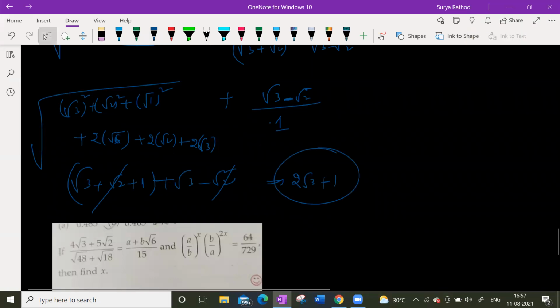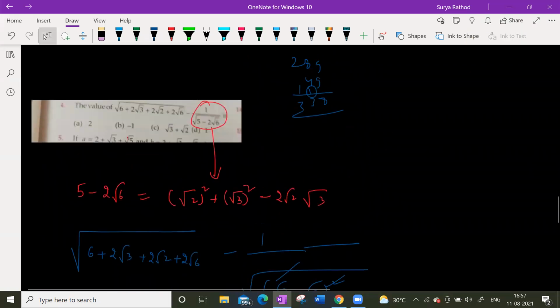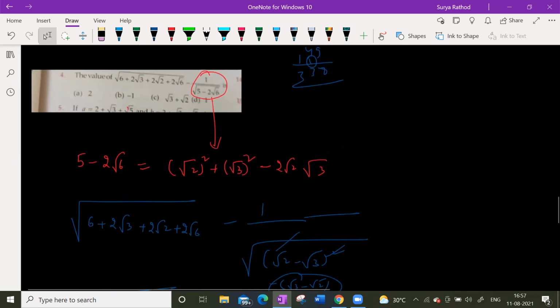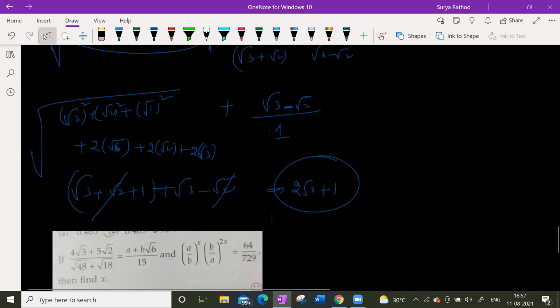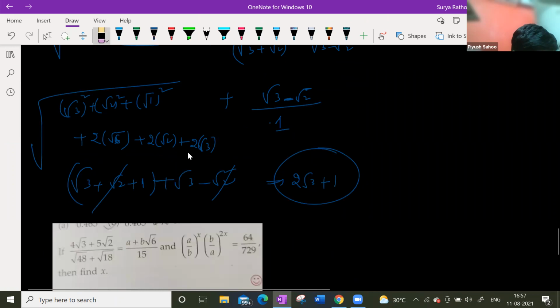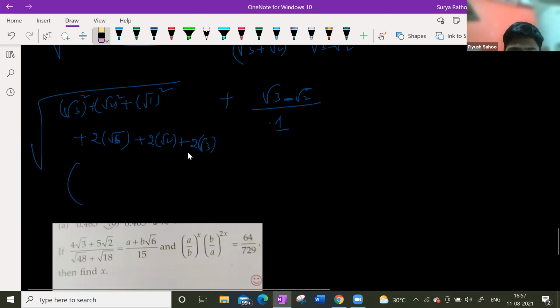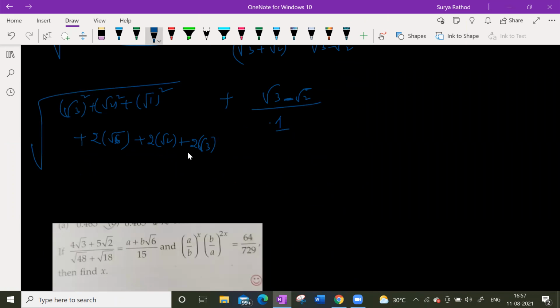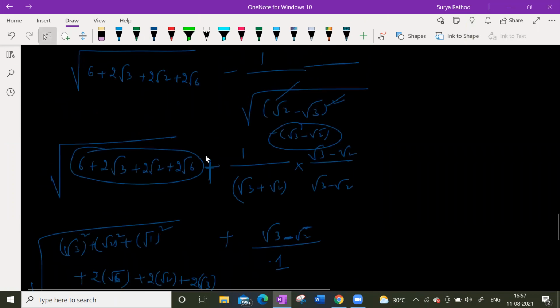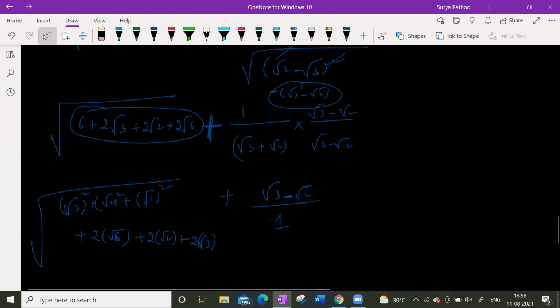2 root 3 plus 1, the option is there. No, sir. I mean to say minus root 2 minus root 3 was there, right? For the other one, I took minus common. After taking minus common, I made this as plus. Then I rationalized.